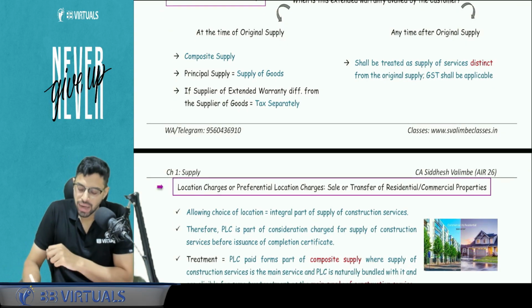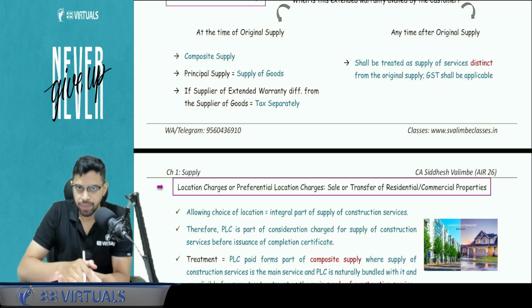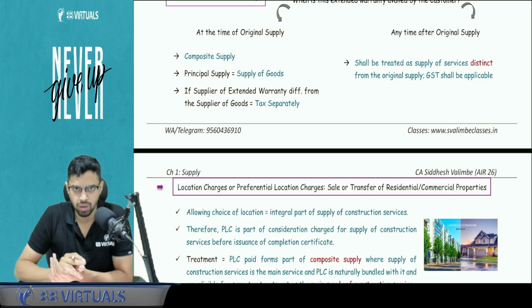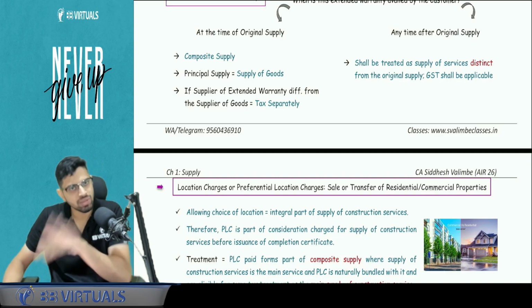But if you buy at any time after the original supply, you bought the goods today, you buy the warranty tomorrow or the day after tomorrow, basically after the original supply, then that will obviously be taxed separately.